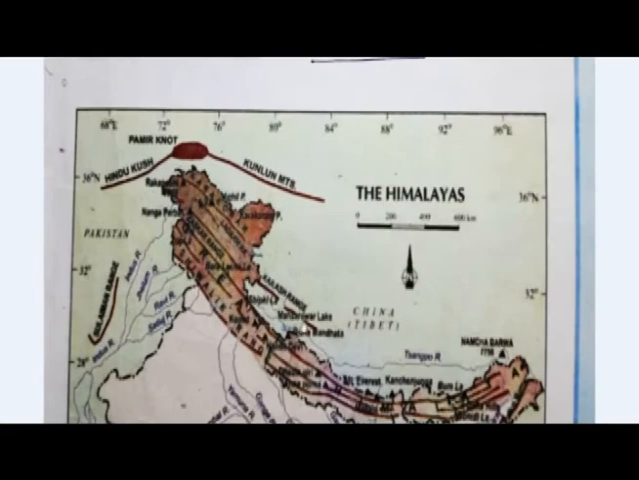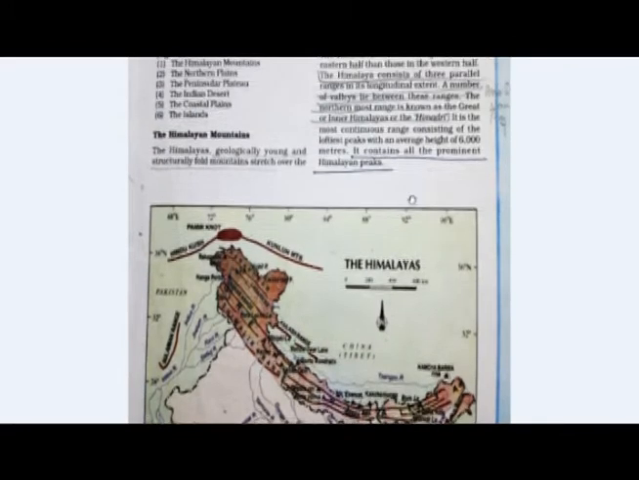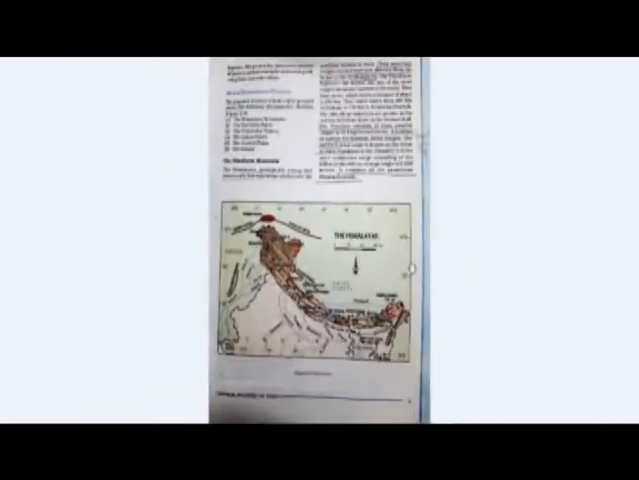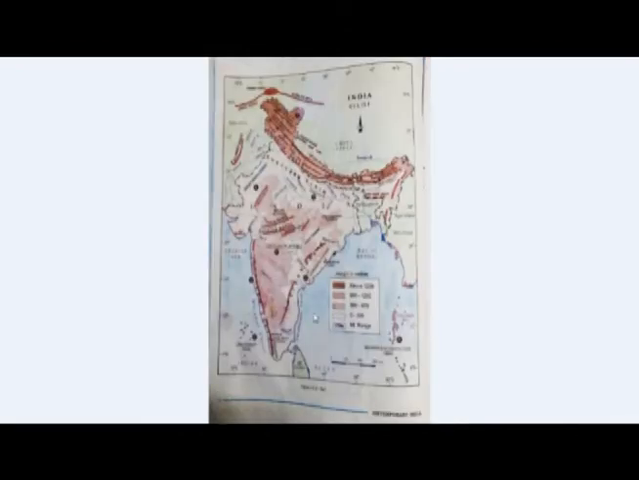In this range, also known as Himadri, Mount Everest is also found. It is the most continuous range consisting of the loftiest peaks with an average height of 6,000 meters. It contains all the prominent Himalayan peaks. So in the Himadri or Greater Himalayas, the highest peaks of the Himalayas are found.